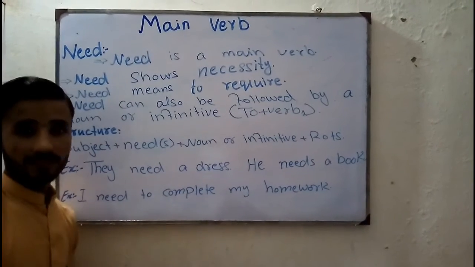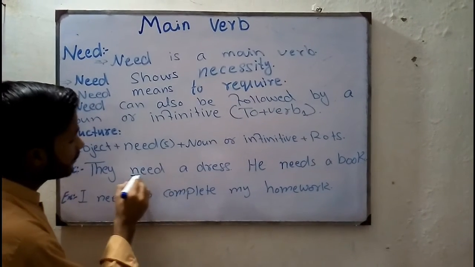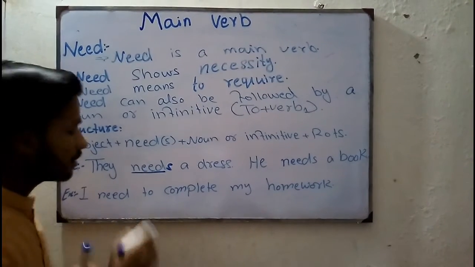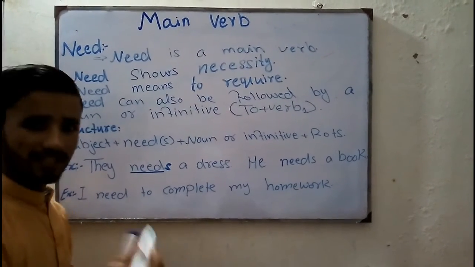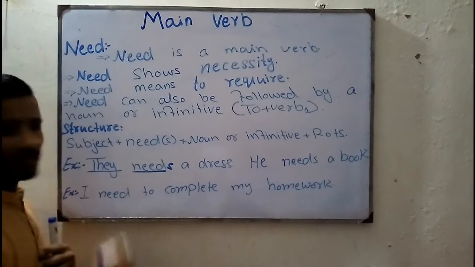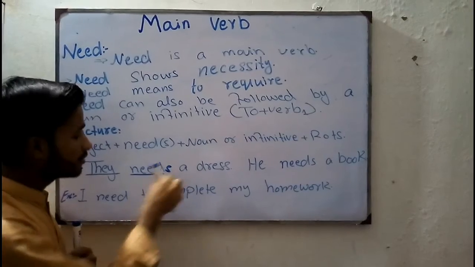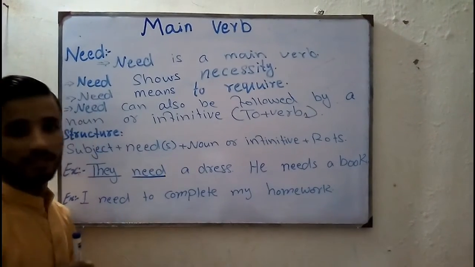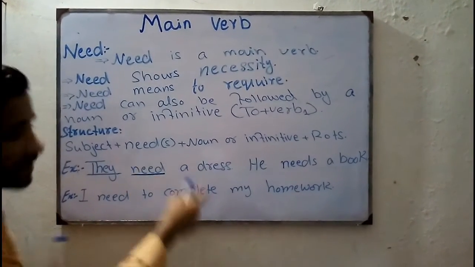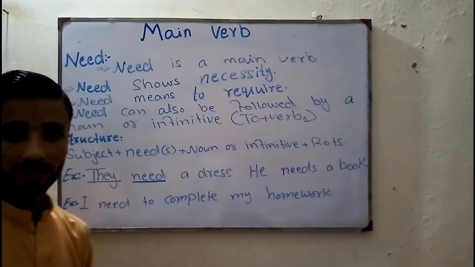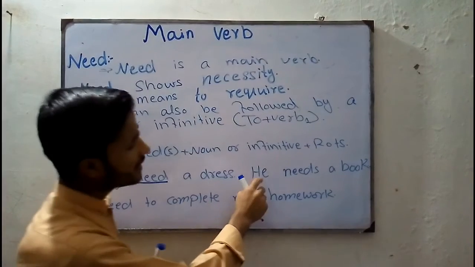They need a dress. Here we put only need, not needs. Why did I put only need? Why didn't I put needs? Because here we have a plural subject, they. With they we do not use needs. We use need, only need. Is this clear, guys? So they need a dress. It means that they require a dress. Is this clear? See another example.